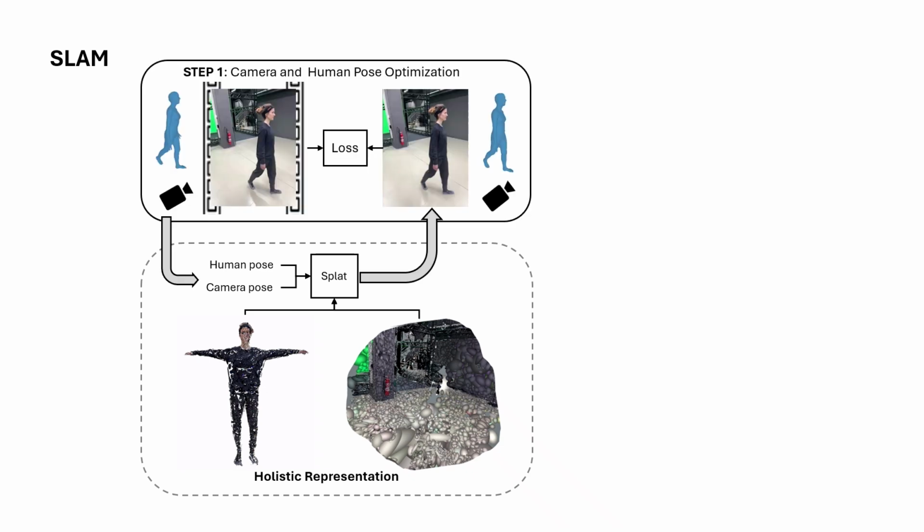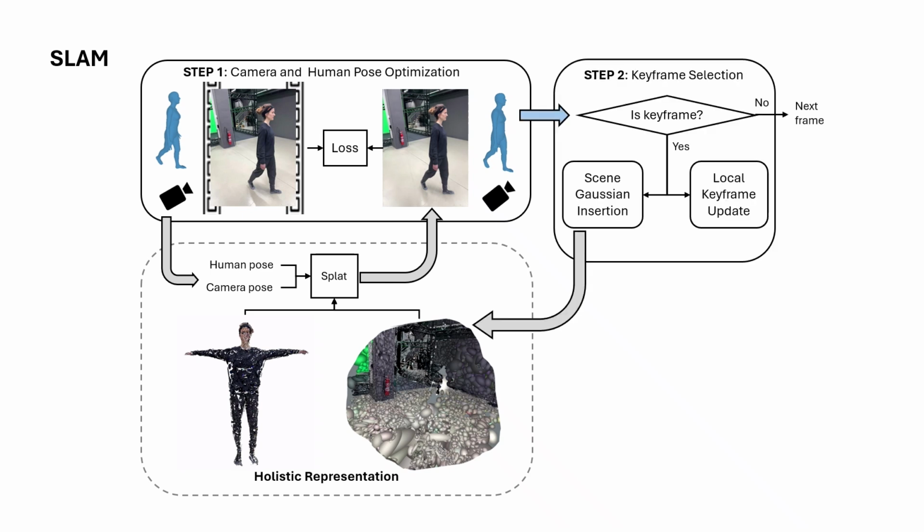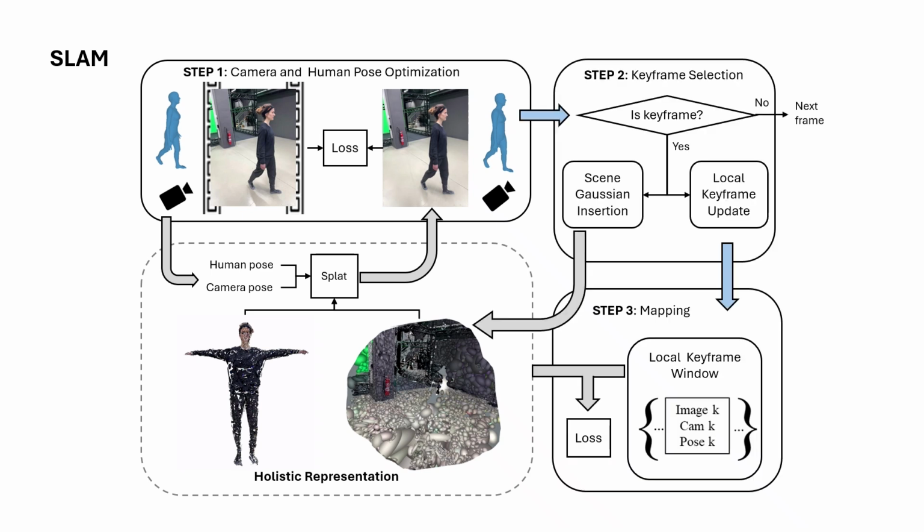For each incoming frame, we initially perform joint optimization of the camera and human poses by minimizing the frame-to-model residuals, followed by a keyframe selection process. Concurrently, a second thread executes dense mapping and local bundle adjustment within a small, localized keyframe window. Our method incorporates multiple optimization constraints applied jointly to achieve globally coherent tracking and mapping.